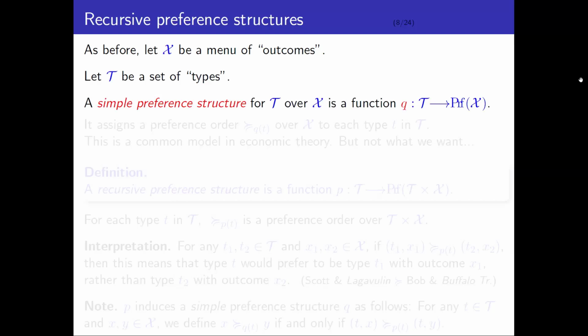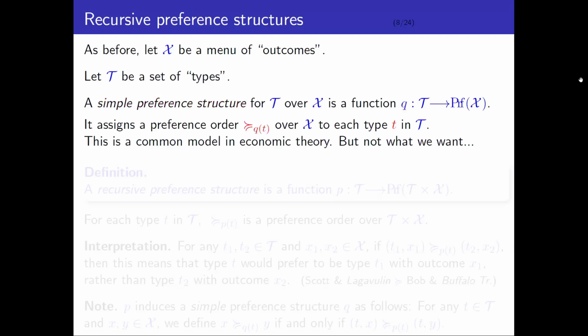Okay, so a simple preference structure for T over X is a function Q that maps every single type into a preference order over X. So basically for every type little t, we get a preference order, which I'm going to indicate like this, over the set of possible outcomes. This is a very common model in economic theory. It's used in the theory of Bayesian games and the theory of mechanism design, etc. Okay, but this is not what we want.